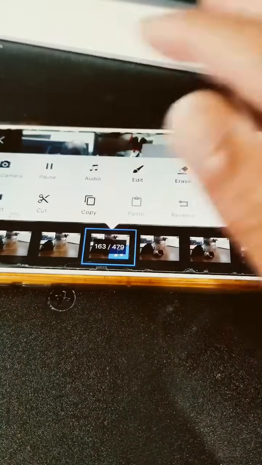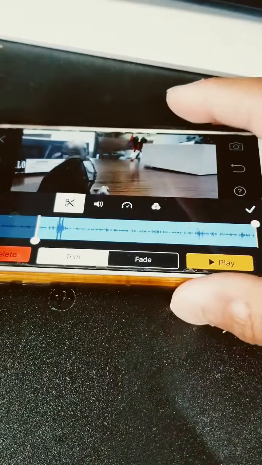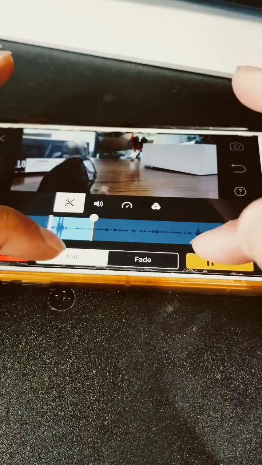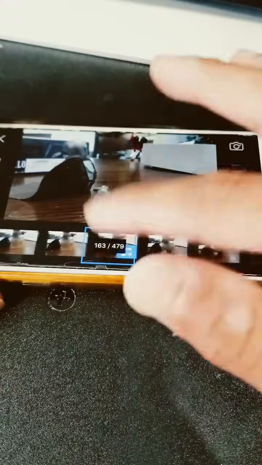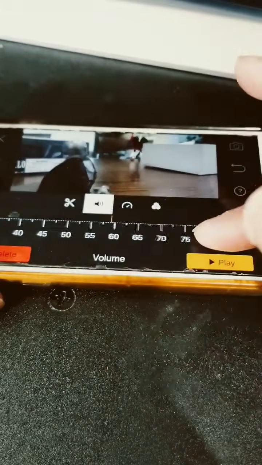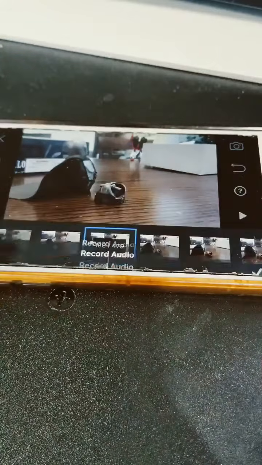Then trim the sound effect to start on time and end on time. You don't want there to be excess background audio by keeping the sound effect too long, so you gotta trim the end as well. Also fade the end because it makes the sound effect end less abruptly and end smoother. You can also adjust the volume of the sound. Do this for all your other sounds.